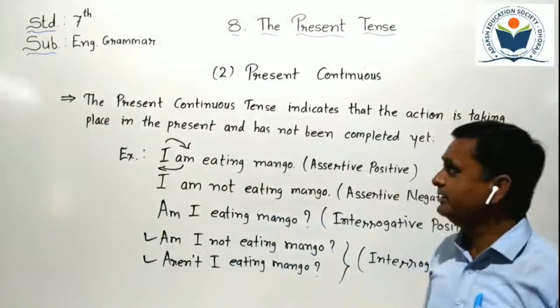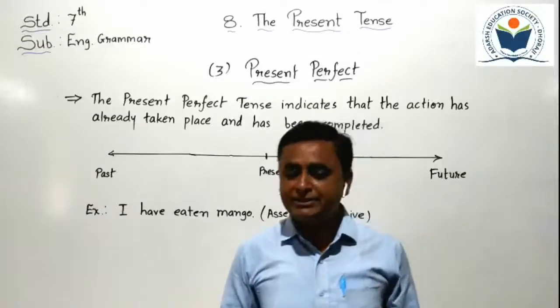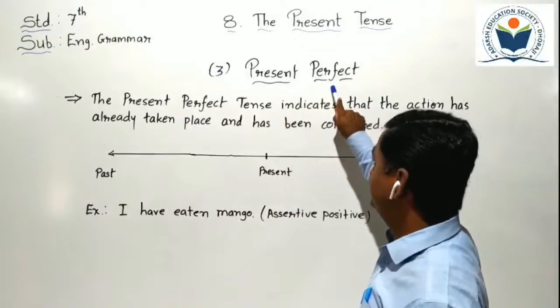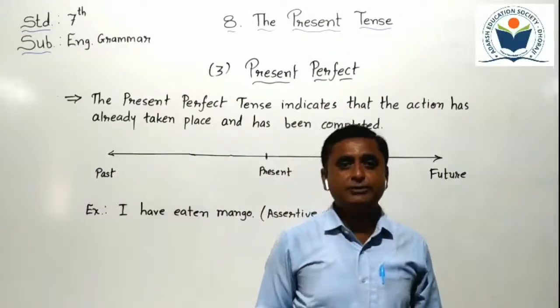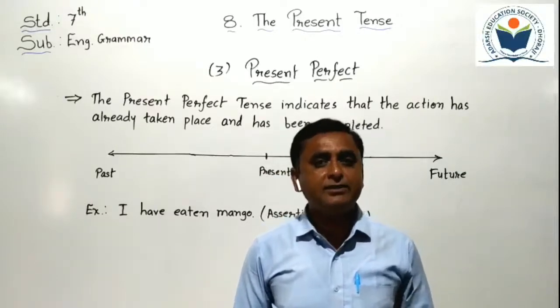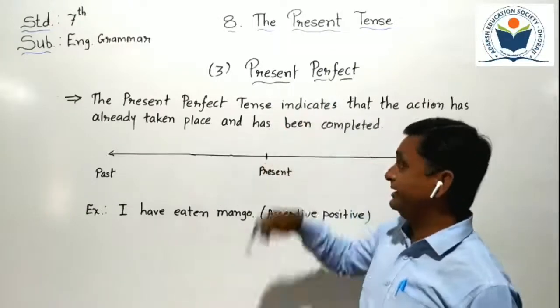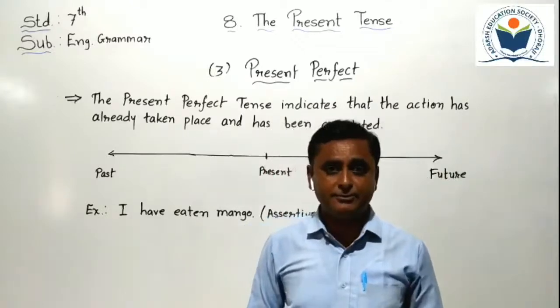Now we have to see the next tense, tense number 3, present perfect tense. We have to understand about it. In the previous screen, we studied present continuous tense. Now we have to understand present perfect tense, and first of all where it is used.